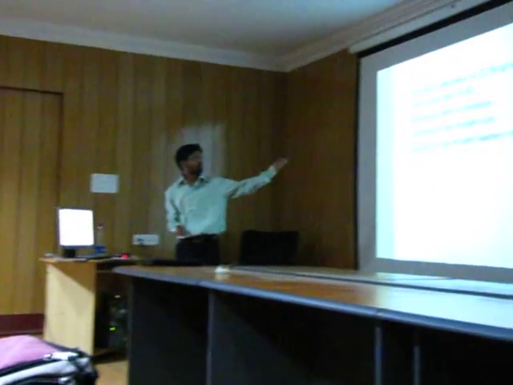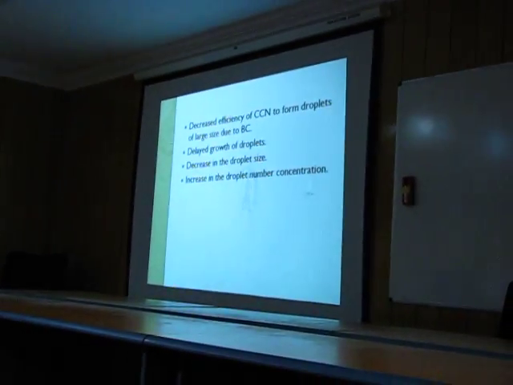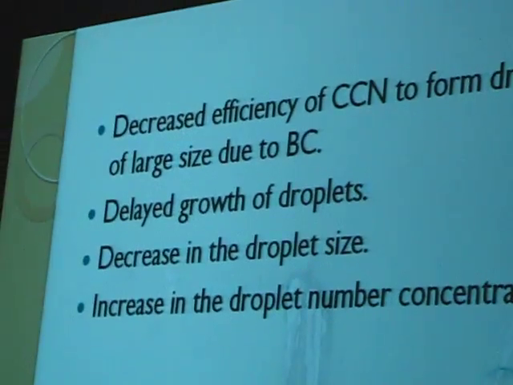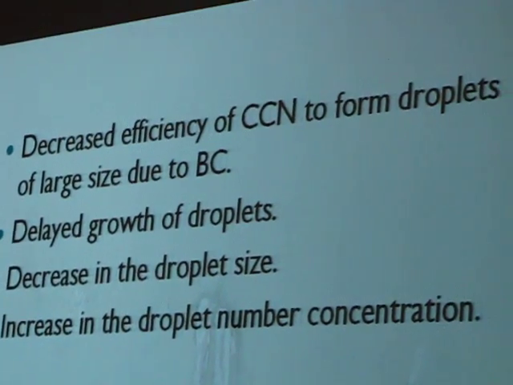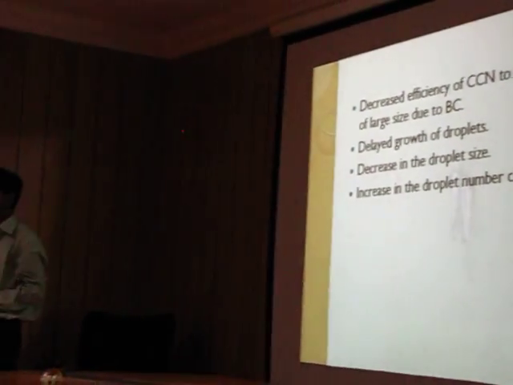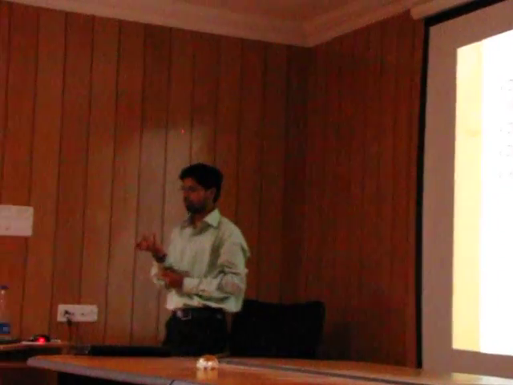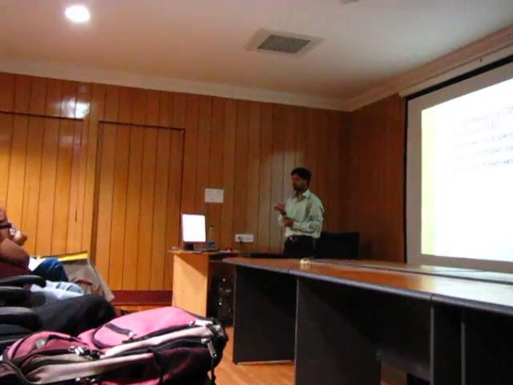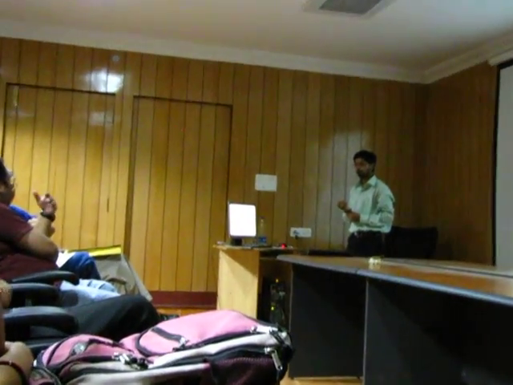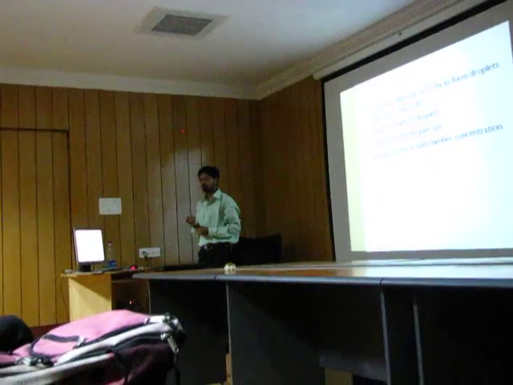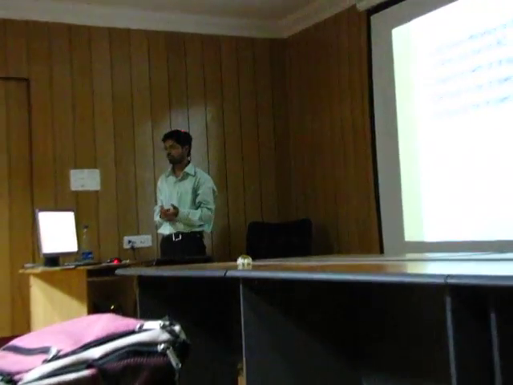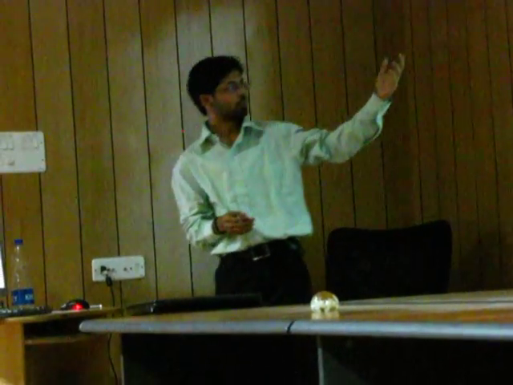Yes, because of black carbon heating, it delays the growth of the droplet. Where is the heating coming from? BC is present in the atmosphere, and BC has the property of heating, and because of that heating, there is something missing before heating. What does BC do? It absorbs light. That is the property of BC, and that is